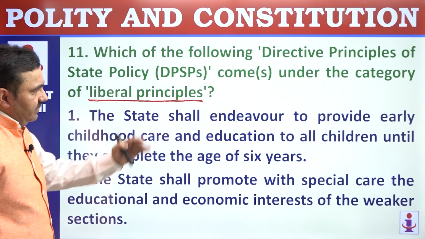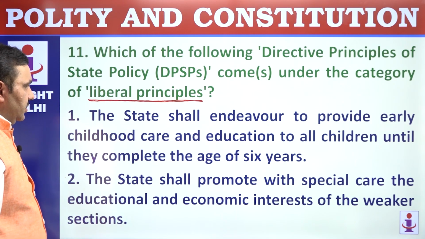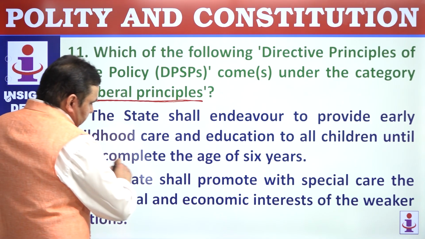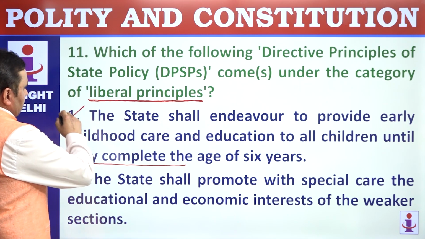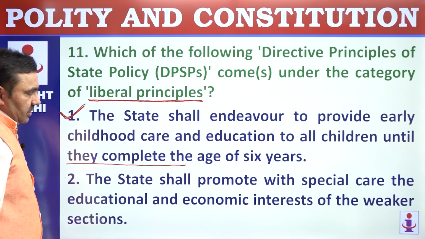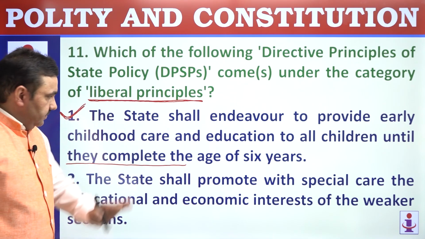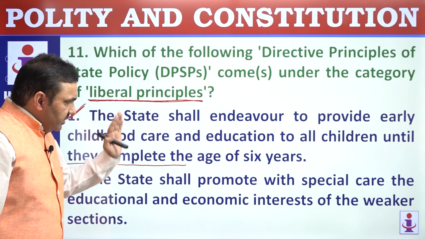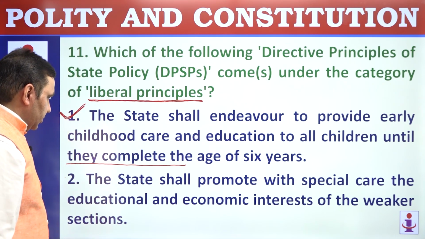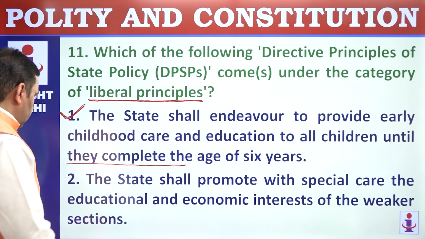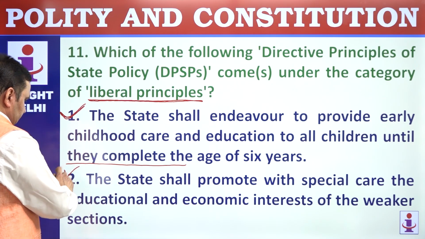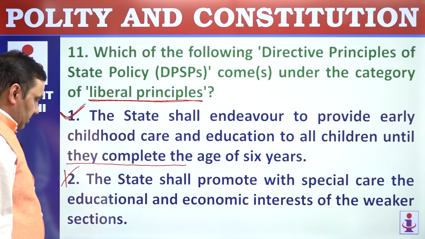The state shall endeavor to promote early childhood care and education of children until they complete the age of 6. Because beyond the age of 6, now we have fundamental rights to education, 6 to 14. The state shall promote with special care the education and economic interest of weaker sections. That is not a part of liberal principle, that is socialist principle.